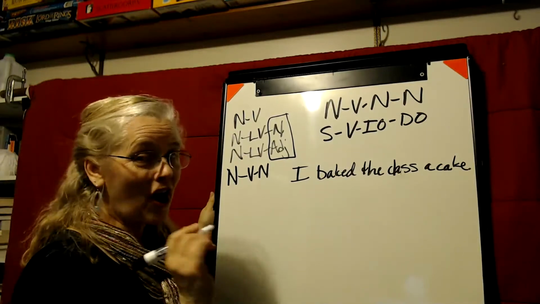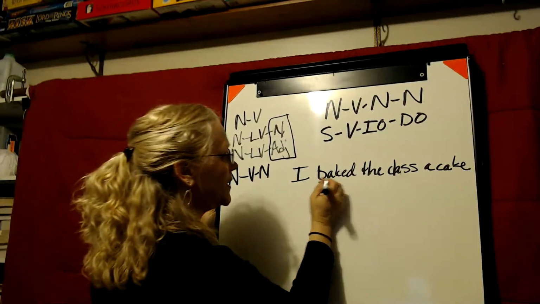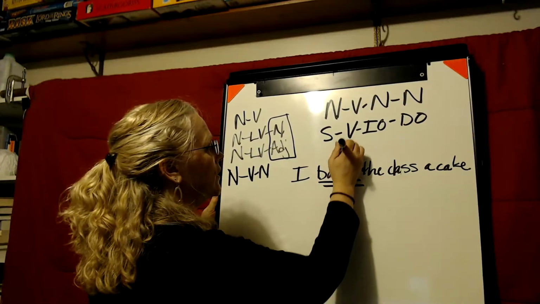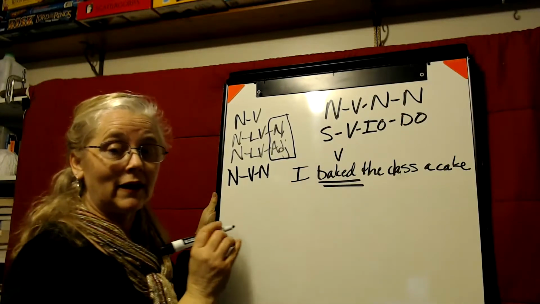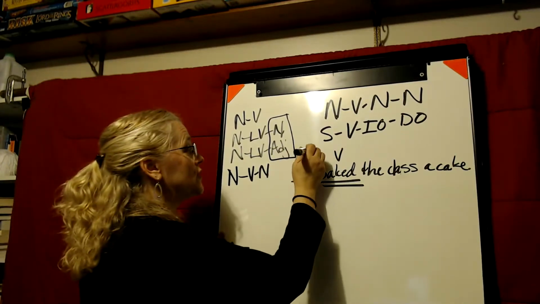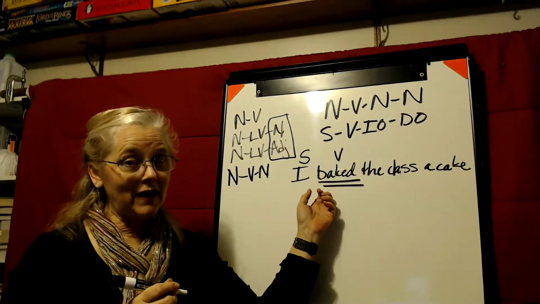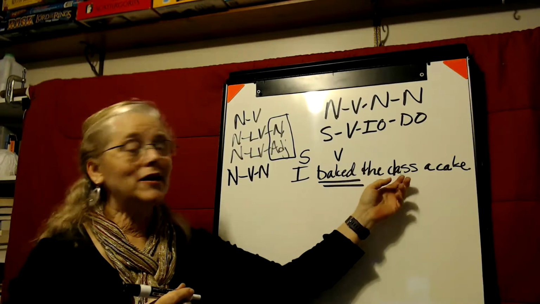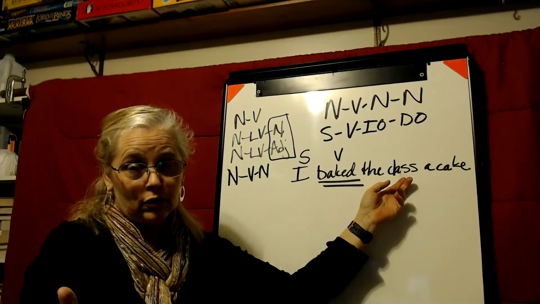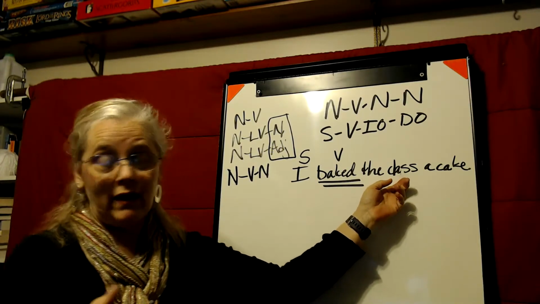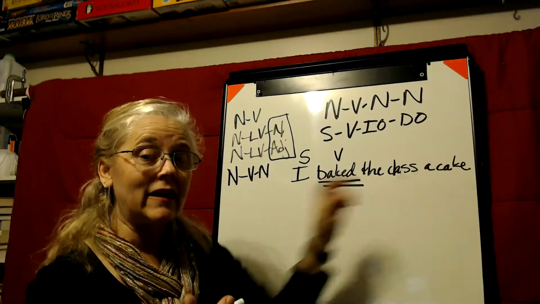What's the verb? Let's always start with the verb. Here's our verb, baked. Who's doing the baking? I am. So here will be my subject. What am I baking? I'm not baking you, because that wouldn't be okay. I am baking a cake.